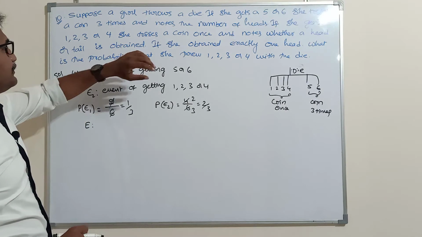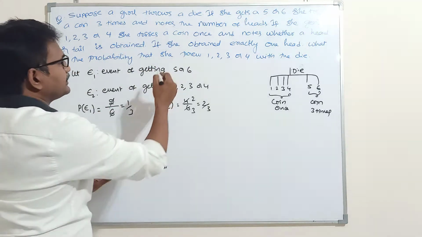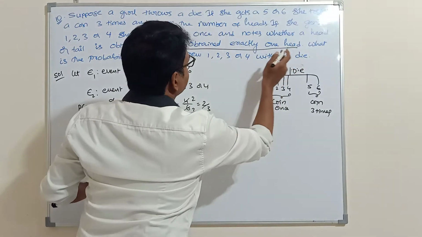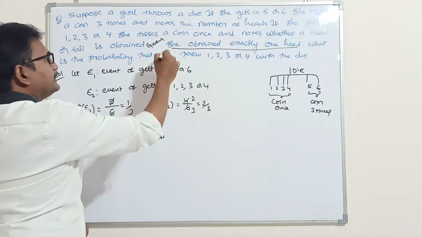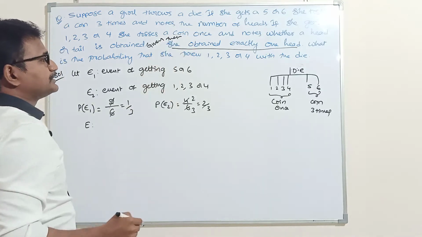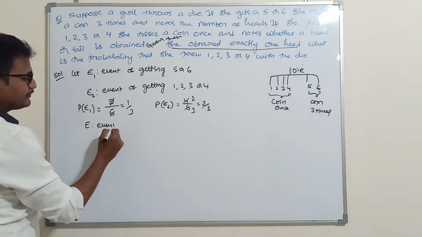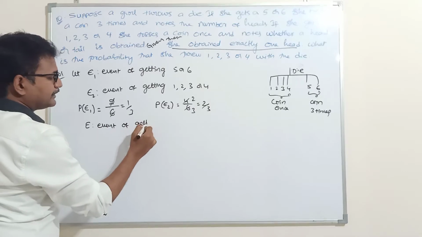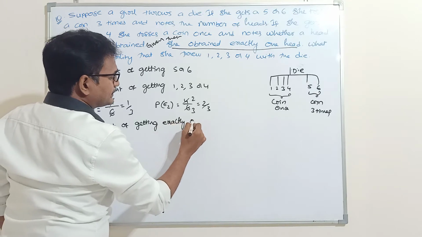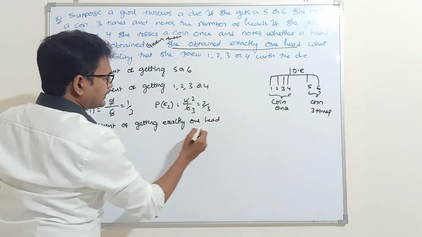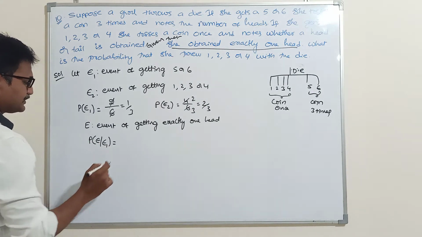Next, what is event E? If she gets 1, 2, 3, 4, she tosses a coin once and notes the head or tail obtained. Given that she obtained exactly one head, that means the event of getting exactly one head.